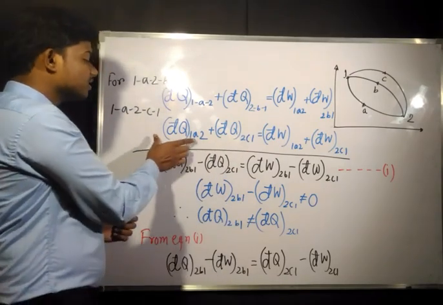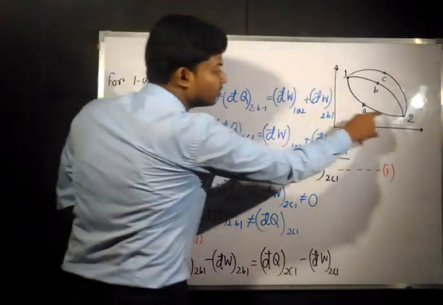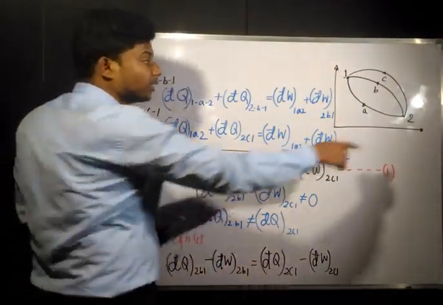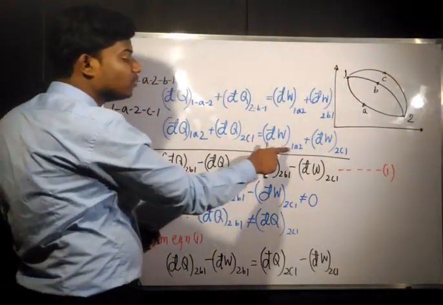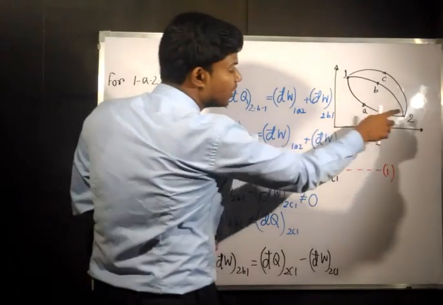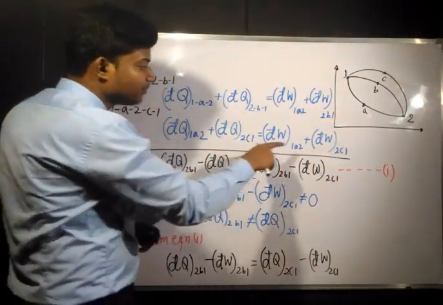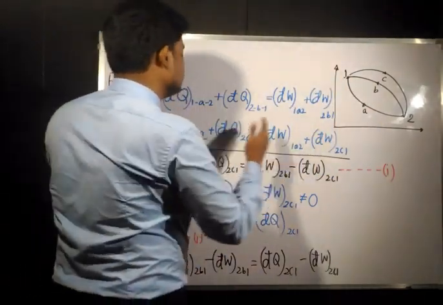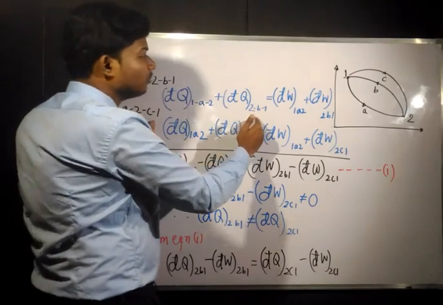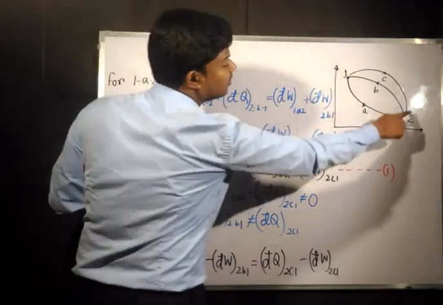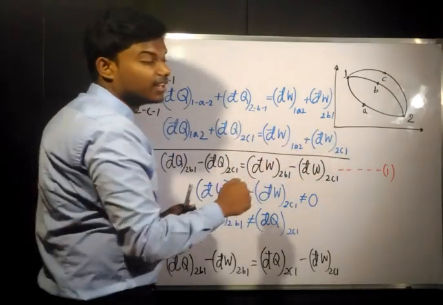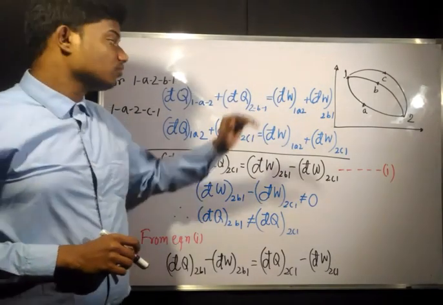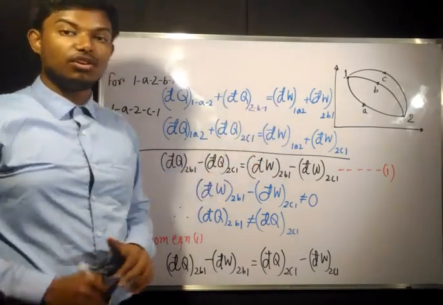So the total heat interaction is dq 1A2, the heat interaction in this path, and dq 2C1, the heat interaction in this path. And on the work side, dW 1A2, that means from 1A2 what is the work transfer, and dW 2C1, the work transfer for this path. So the heat terms are the total heat interaction of cycle 1A2C1, and the work terms are the total work interaction for this cycle. Okay, we have written down two first law equations for the two cycles.